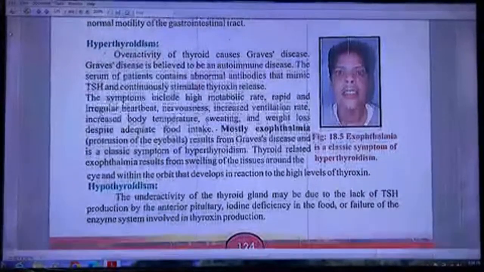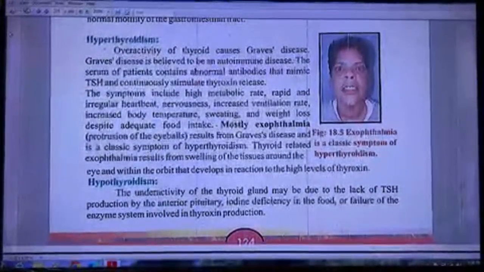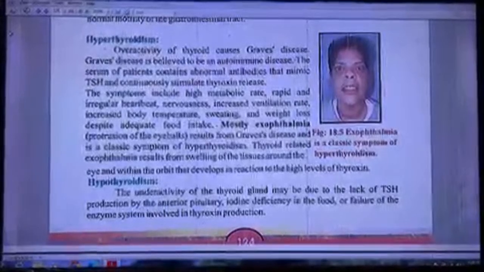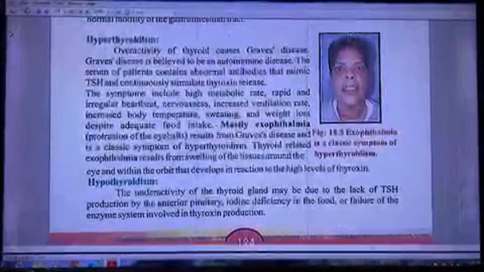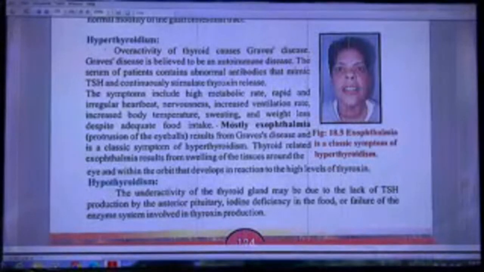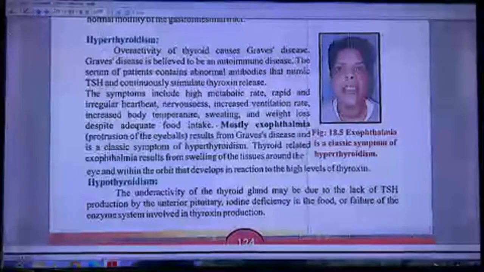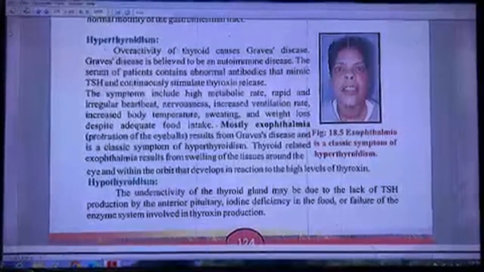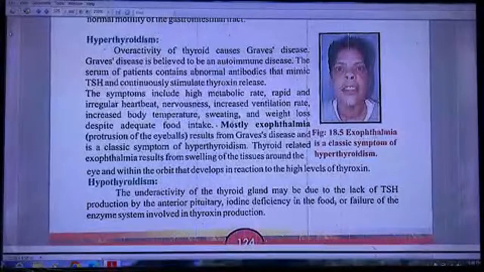Hyperthyroidism. Overactivity of the thyroid causes Graves' disease. Graves' disease is believed to be an autoimmune disease. The serum of patients contains abnormal antibodies that mimic TSH and continuously stimulate thyroxine release. Symptoms include high metabolic rate, rapid and irregular heartbeat, nervousness, increased ventilation rate, increased body temperature, sweating, and weight loss.